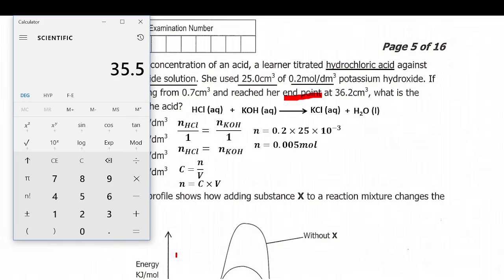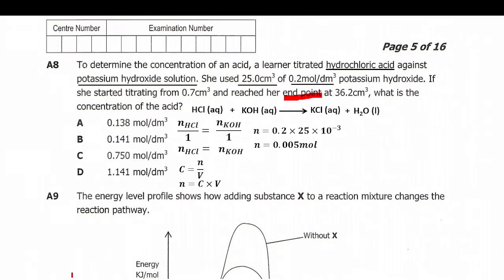So this 35.5 is actually the volume that worked. All right, so this is the volume. So 35.5 is the volume of the hydrochloric acid that neutralized this potassium hydroxide.